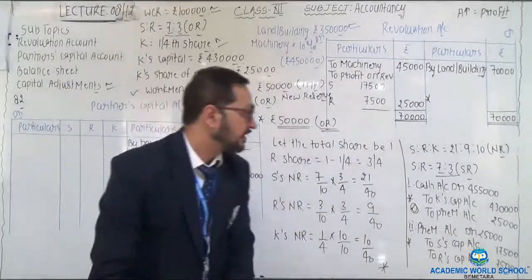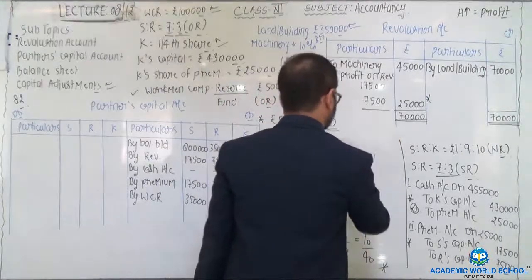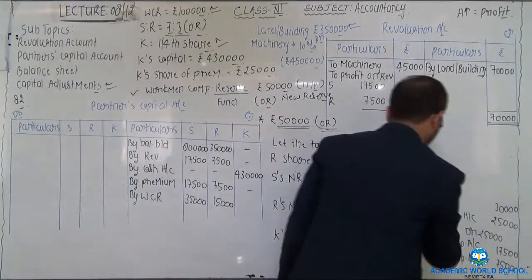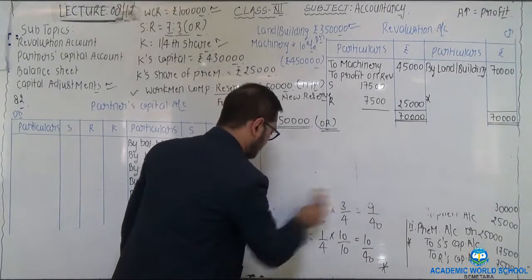After that, capital adjustment is given. Now we are going to solve capital adjustment.